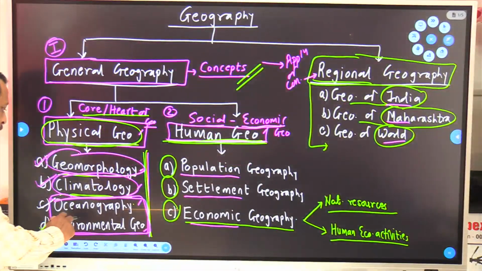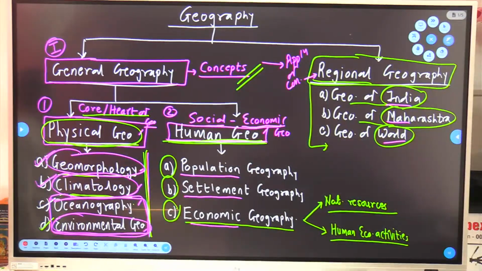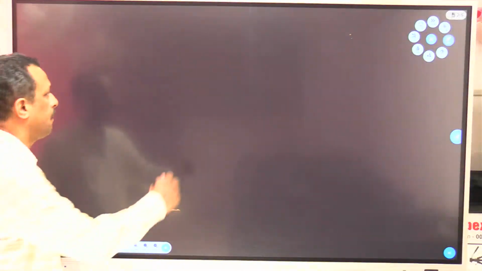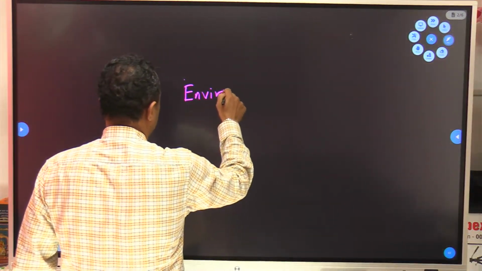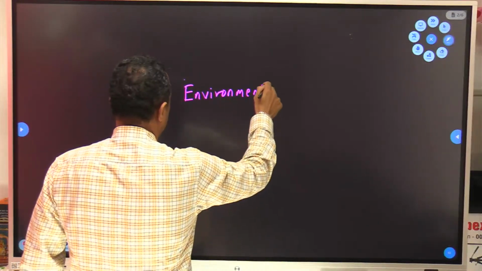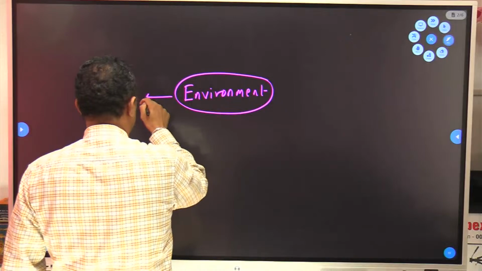Now the hottest topic of the whole syllabus is environmental geography. What is this environmental geography? This environmental geography consists of two components.